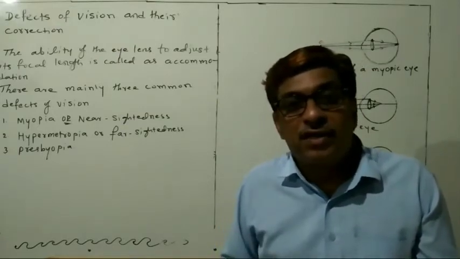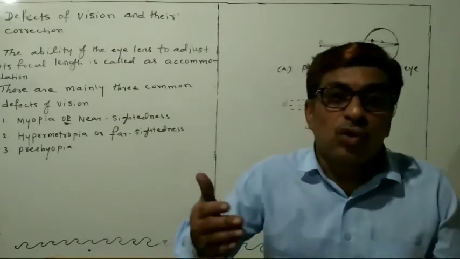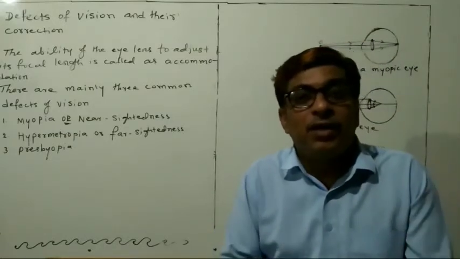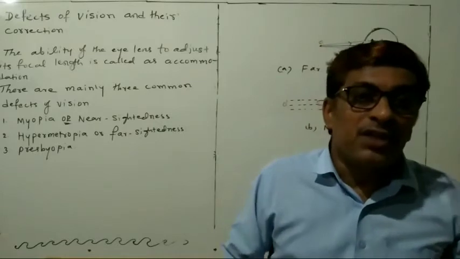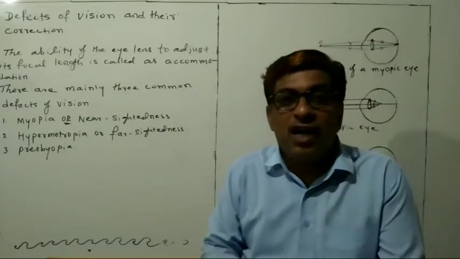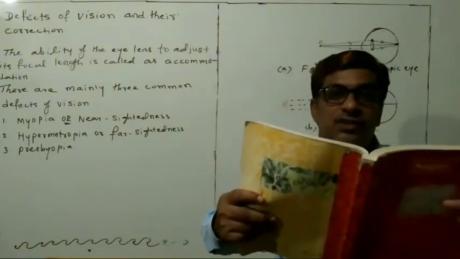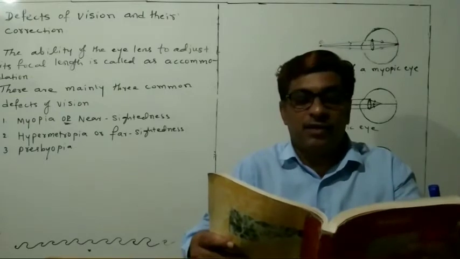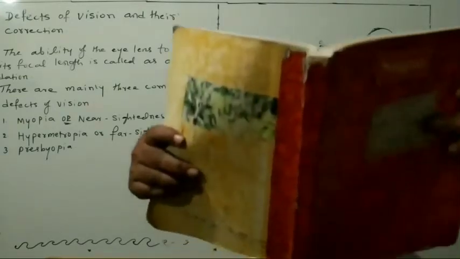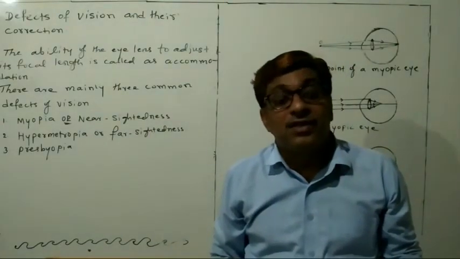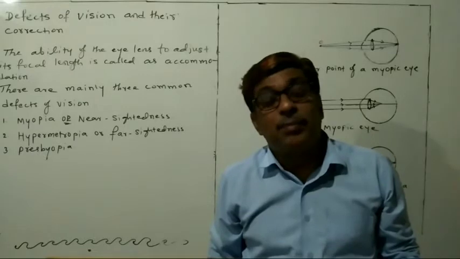For those persons, they have to keep the objects far. Suppose I have to read the textbook like this. If I get the near defect, then I have to hold the object far away like this. Then the nearer point changes. It becomes far.